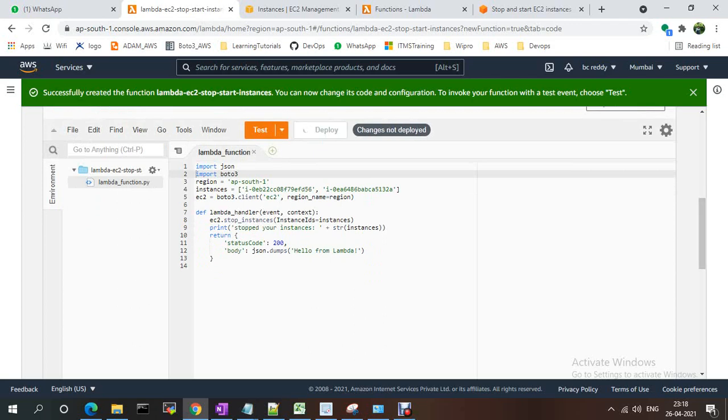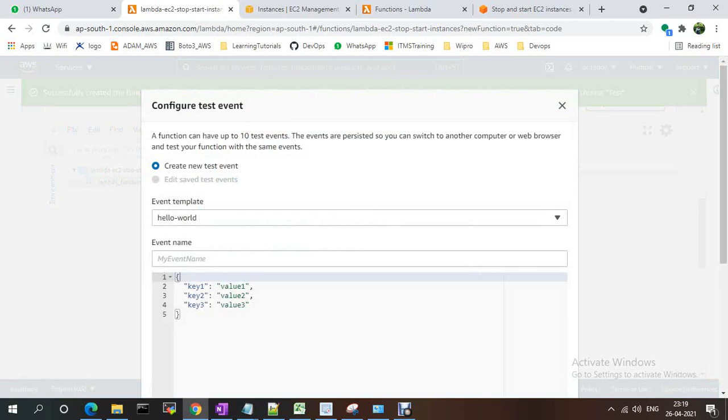I'm just deploying my function. So your changes have been deployed. Now I'm testing my function. For that, you just need to click test and create a new test event. I'm creating my event name, EC2 stop instance test one.